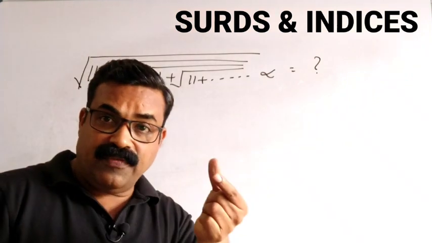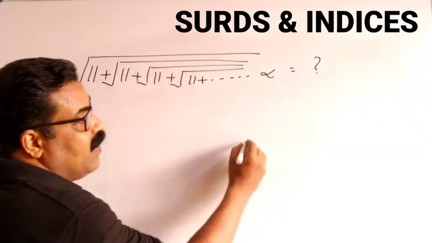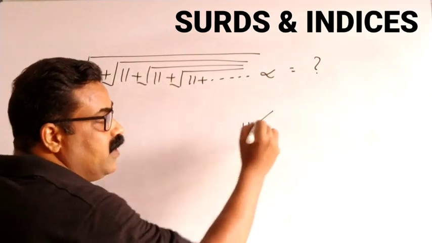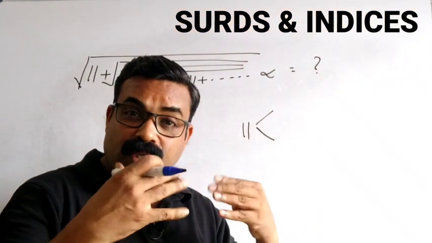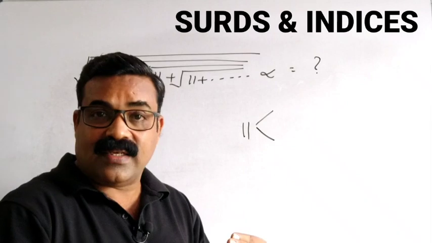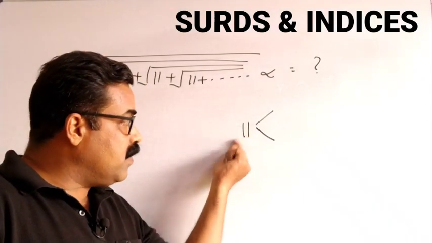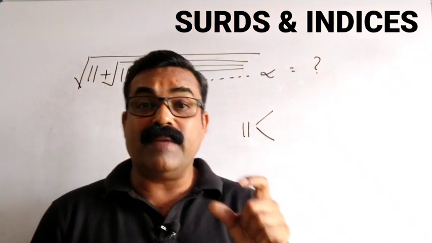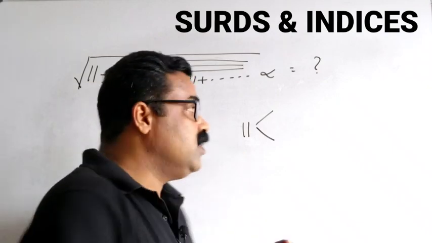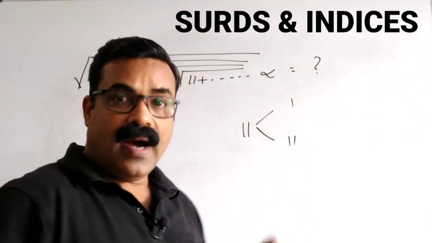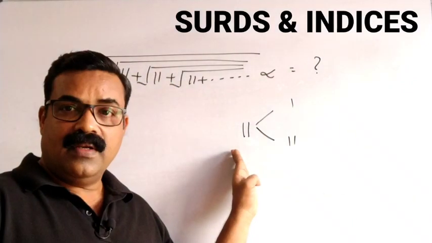If the series is up to infinity, what will we do? We will factorize this number. So here the number is 11. When I factorize 11, I am not giving the options A, B, C, D here. I am giving you the concept so that you can easily answer this type of question. 11 is a prime number having only two factors. What are the factors? 1 and 11 only. Other than 1 and 11, there are no factors for 11.